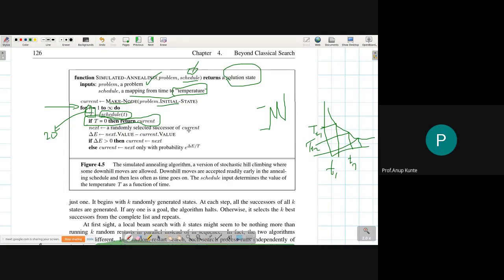This could be a positive value, this could be a negative value. We are just reducing it.